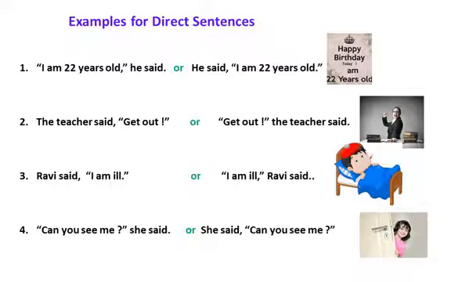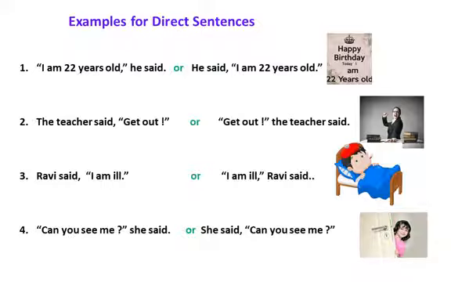Check the examples. I am 22 years old. If the speaker of the sentence is a boy, we can say "I am 22 years old," he said, or we can also say he said, "I am 22 years old." Next one, "Get out." The speaker of the sentence is the teacher, so the direct sentence is the teacher said, "Get out," or "Get out," the teacher said.